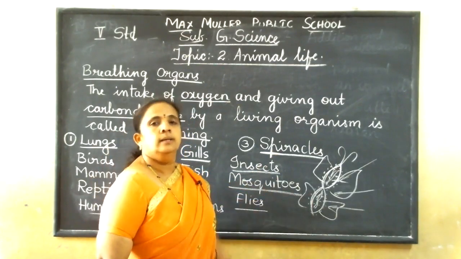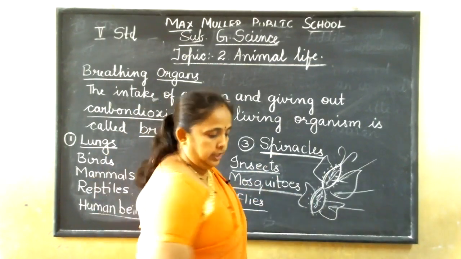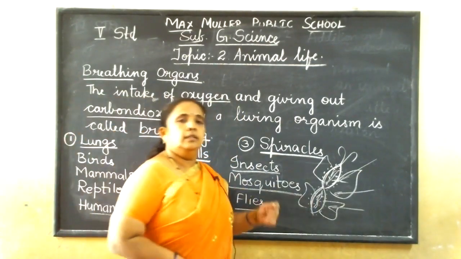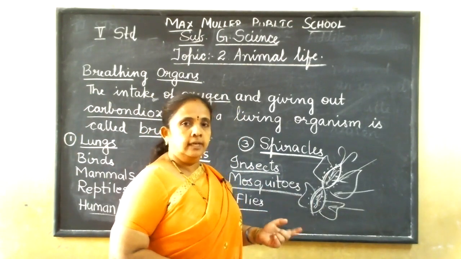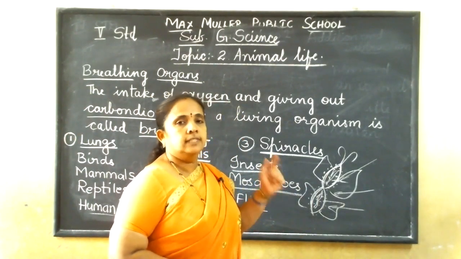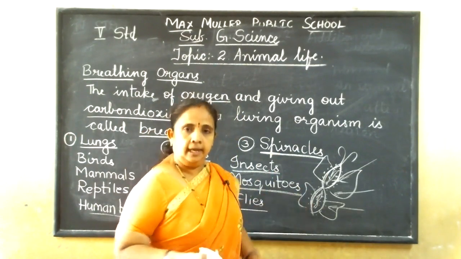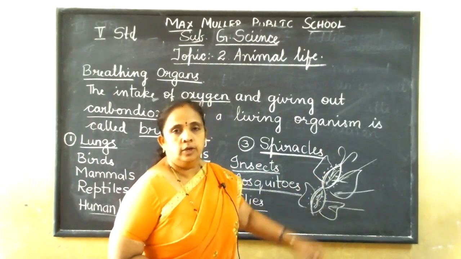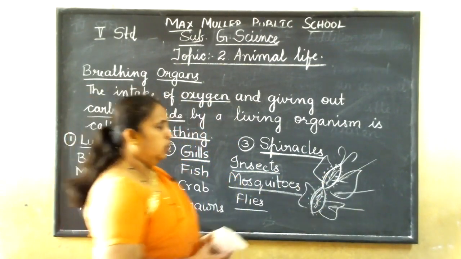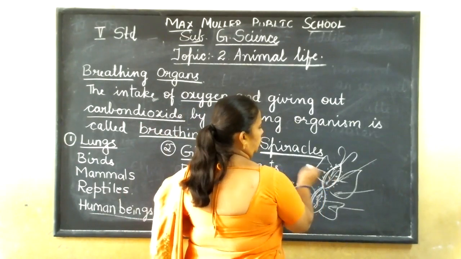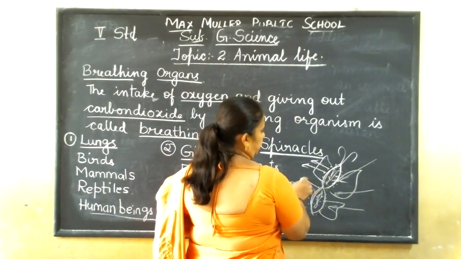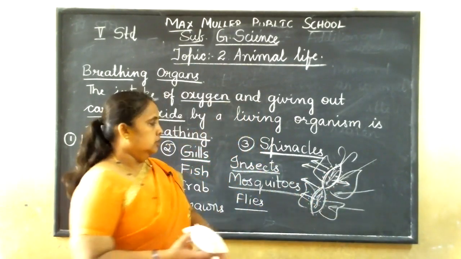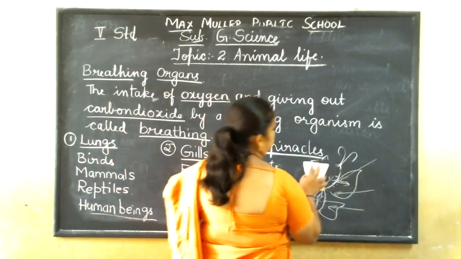Insects, mosquitoes and flies. Understood? They have tiny holes on the underside of their body, on either side, through which the air they breathe enters, and inside there is a long tube which is an interconnected network. Through that tube the air passes through the whole body, and through the same holes the carbon dioxide comes out. Got it? So this is about the spiracles.